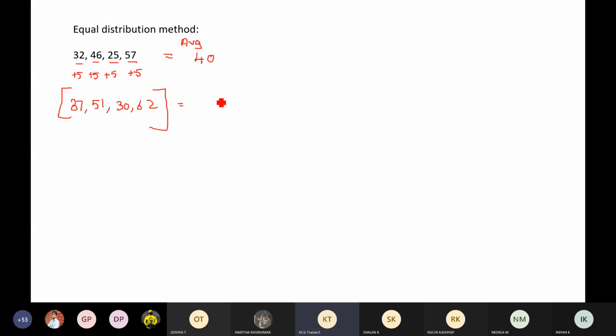Okay, guys. So listen here. The average would definitely be 45, because if each term is increased by a number, the average will be increased by the same number.